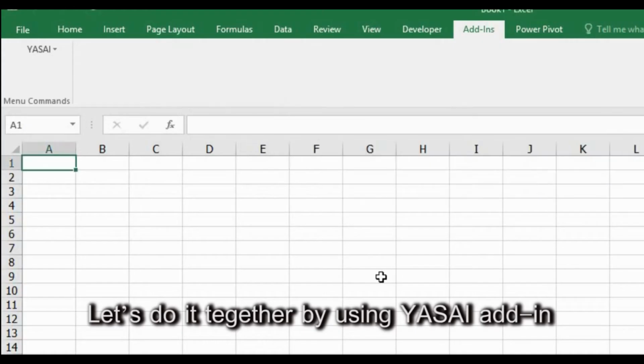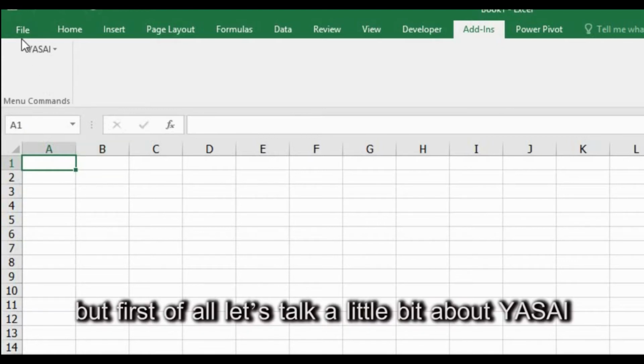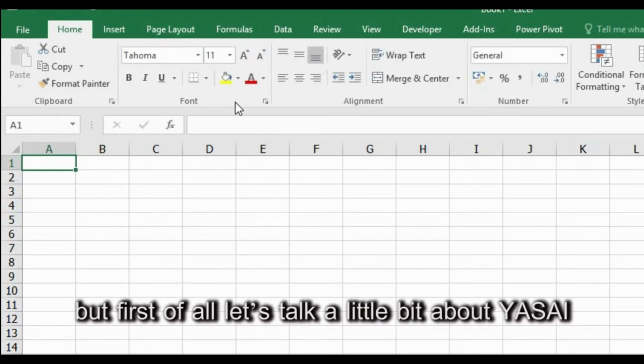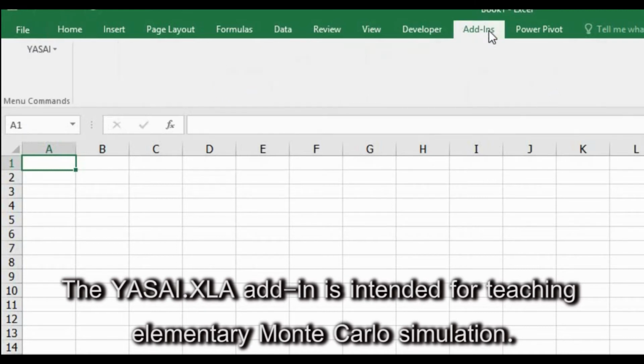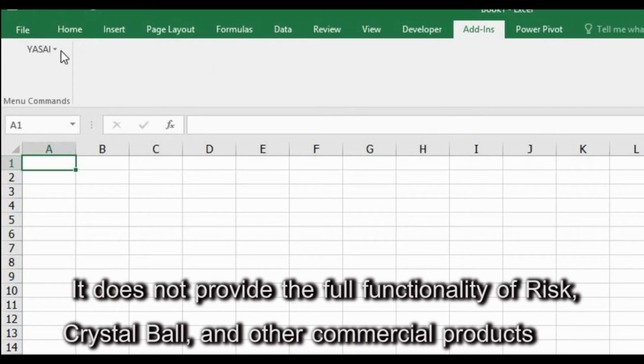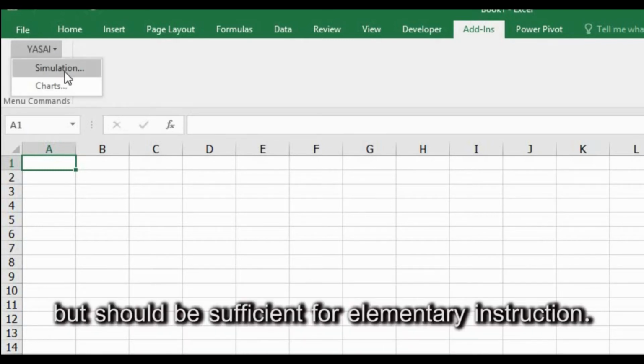Let's do it together using the Yusei add-in, but first let's talk a little bit about Yusei. The Yusei XLA add-in is intended for teaching elementary Monte Carlo simulation. It does not provide the full functionality of Risk, Crystal Ball and other commercial products, but should be sufficient for elementary instruction.